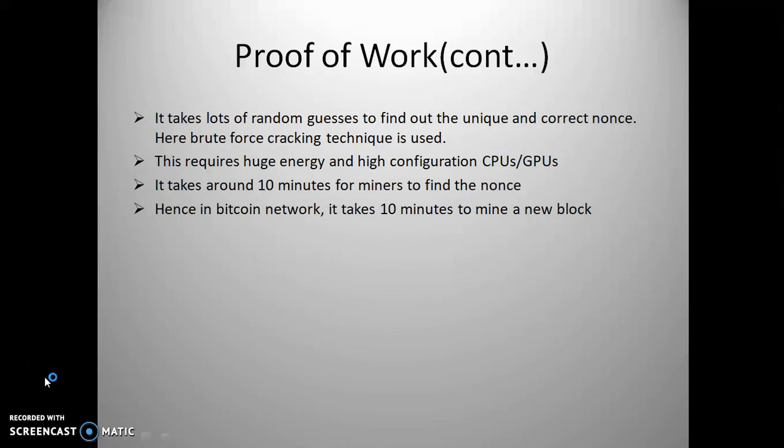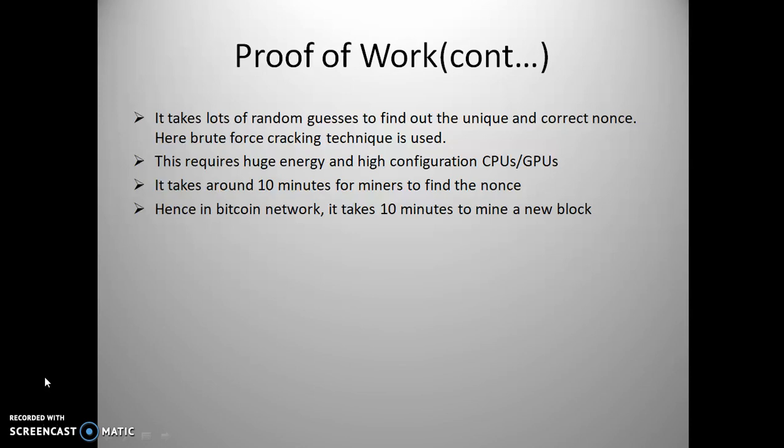As we know, it takes a lot of random guesses to find the unique and correct nonce. Here, miners basically use the brute force cracking technique. Brute force cracking technique is nothing but they put lots of effort, calculating this nonce by means of various permutations and combinations or random guesses. This requires huge energy and high configuration CPUs and GPUs.